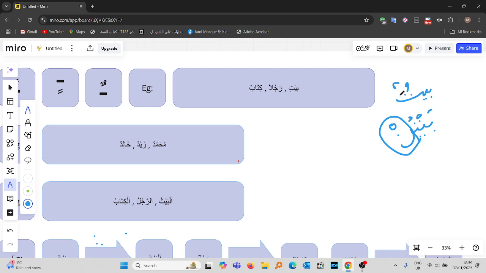Does that make sense? When you display a noun that has a tanween, like baytun, that tanween, when it's upon a nakira, okay, that tanween is called harf tankir. Okay, that tanween is actually a harf, which is this nun sakin. Does that make sense? Hence why it's called harf tankir.